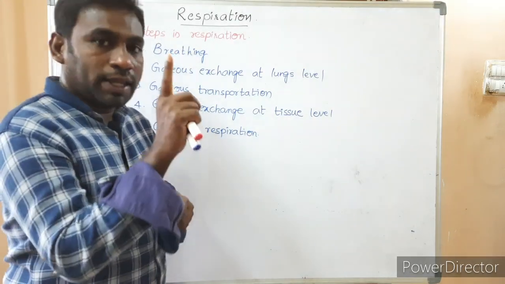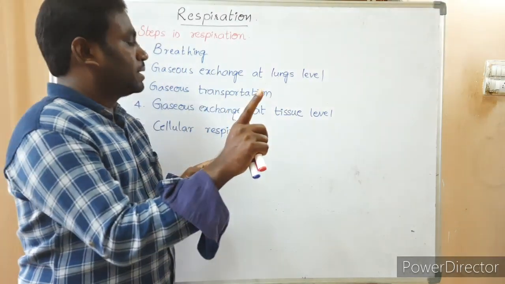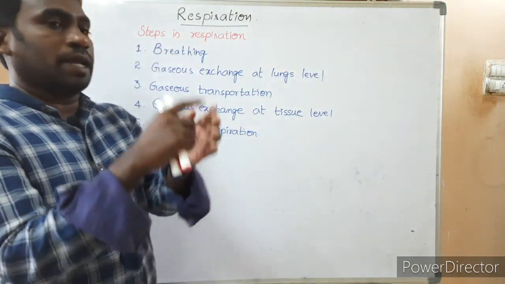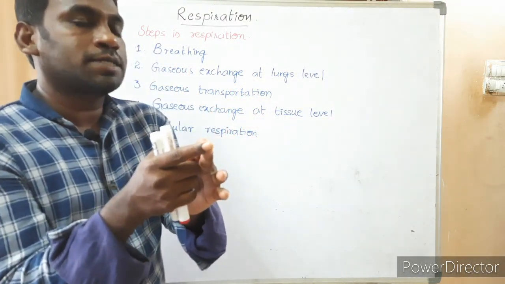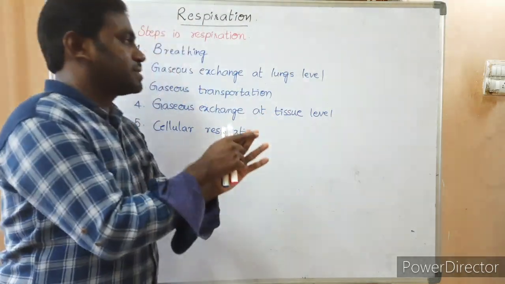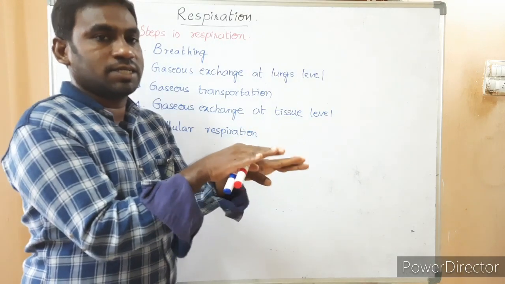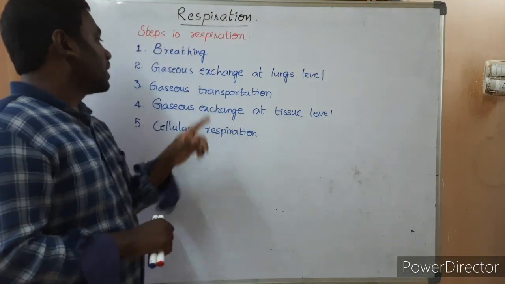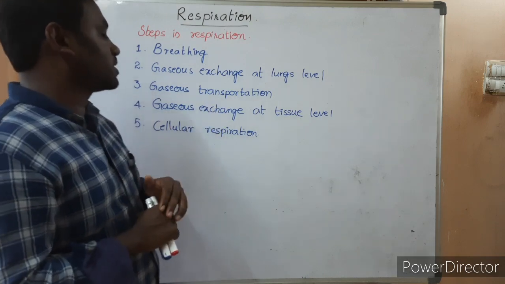From here, only oxygen is transported from lungs to the blood of blood capillaries. At the same time, carbon dioxide present in the blood of blood capillaries enters into the lungs. So both are exchanging. Exchanging of gases takes place at lungs level. This is the second step.